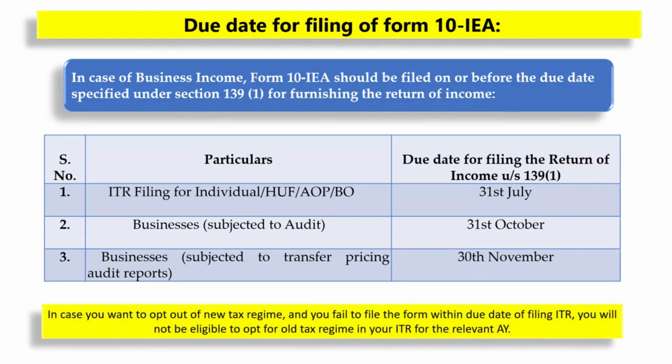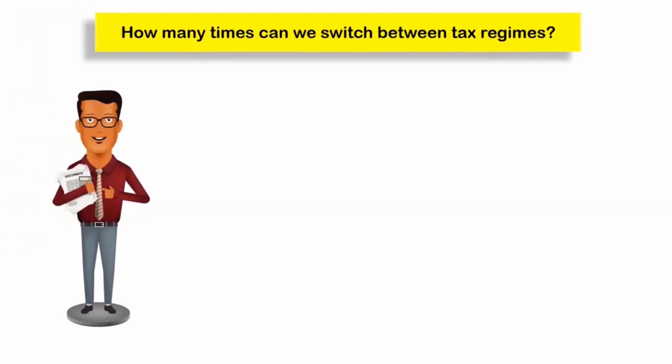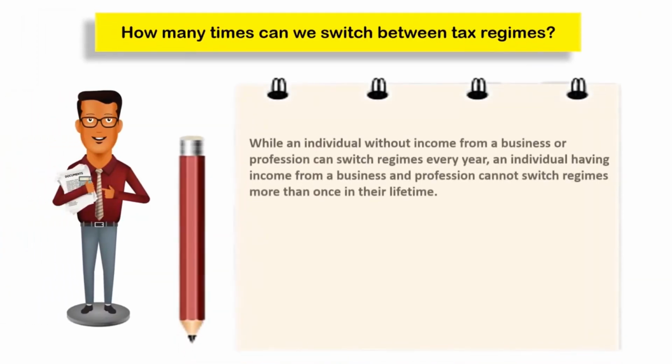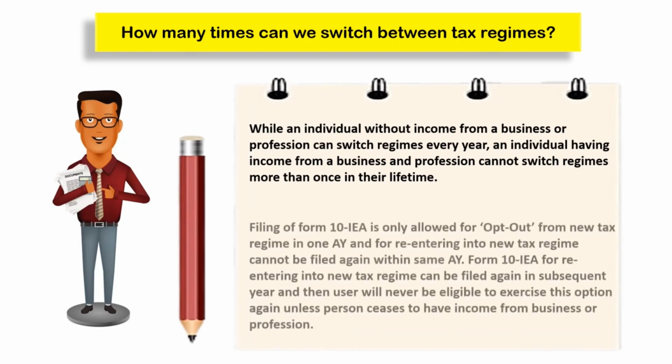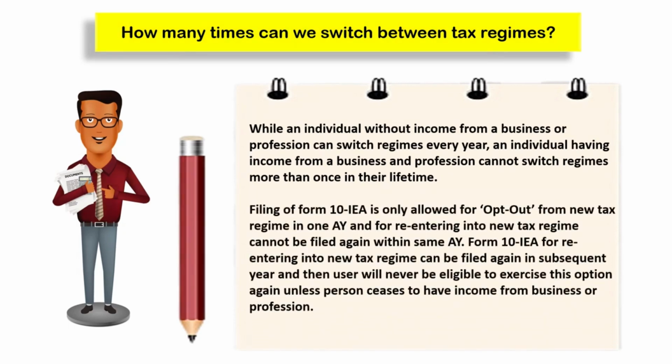We are regularly getting the questions as to how many times can we switch between the tax regimes. Please note, while an individual without income from business or profession can switch regimes every year, an individual having income from business or profession cannot switch regimes more than once in their lifetime.